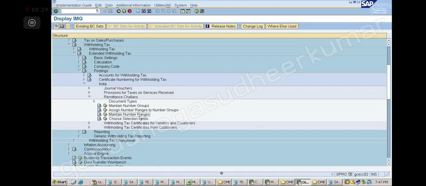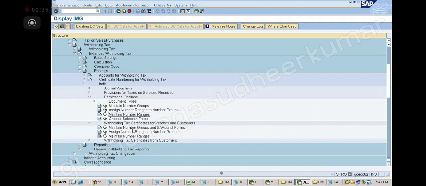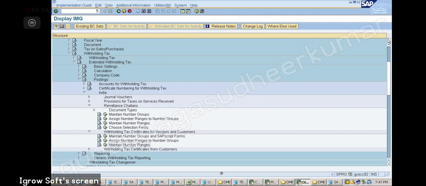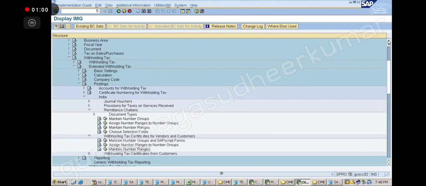Now same way we have for withholding tax certificates, we have like this, you see. Same again, 24, 25, 26. 21, 22, 23, 24 for the remittance challan, this is for the tax certificate. Okay? I'll give you time, please note down. Single go, one single go you can take for all the 6 steps.